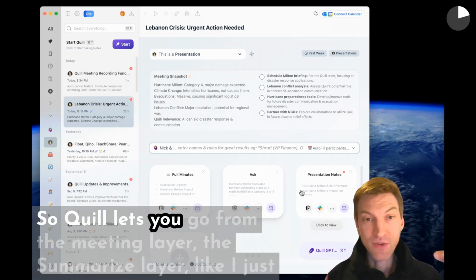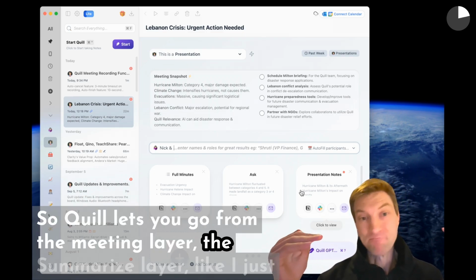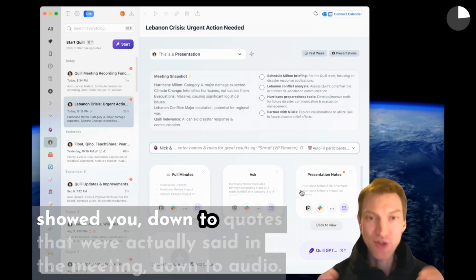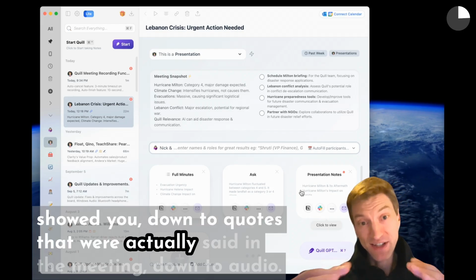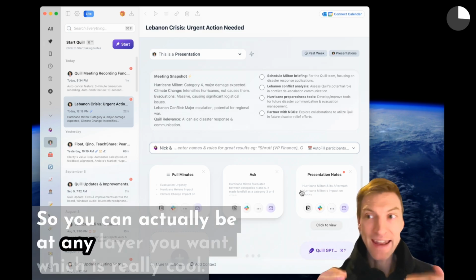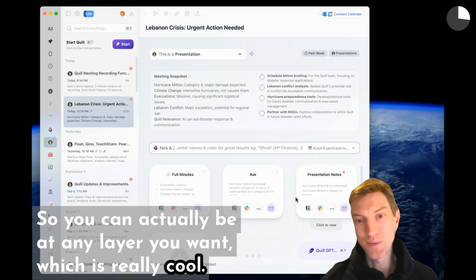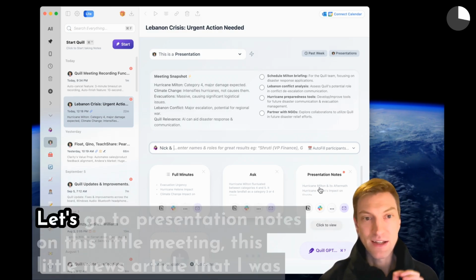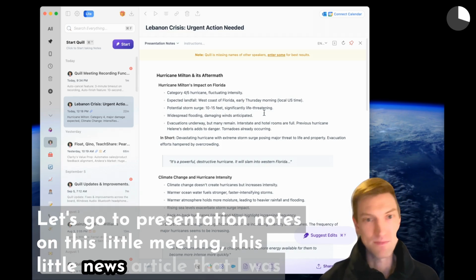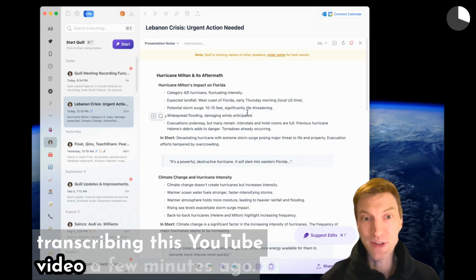So Quill lets you go from the meeting layer, the summarize layer, like I just showed you, down to quotes that were actually said in the meeting, down to audio. So you can actually be at any layer you want, which is really cool. So let's show you all those layers. Let's go to presentation notes on this little sort of news article that I was transcribing, this YouTube video a few minutes ago.